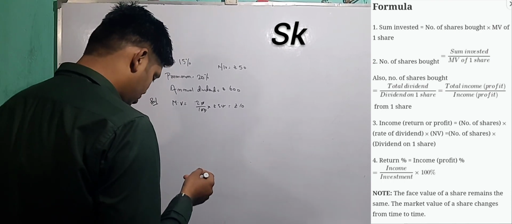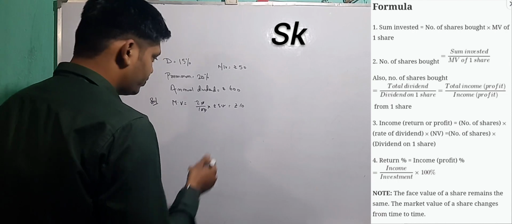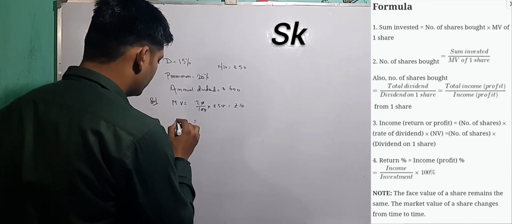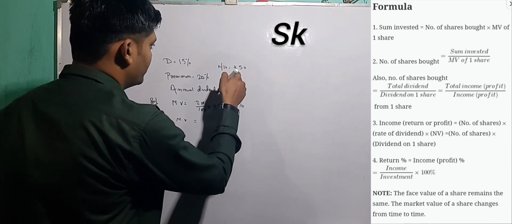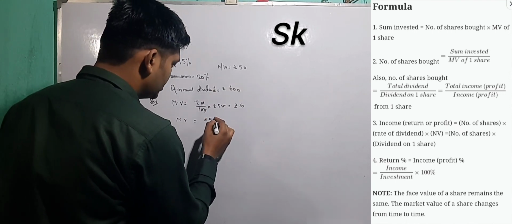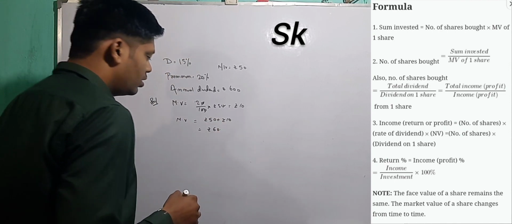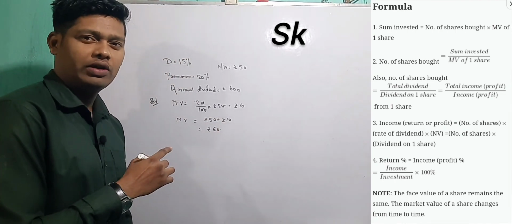Premium is 20%, so it will be 5 twos are 10. So market value is equal to 50 rupees plus the increased value, 10, so rupees 60 is your market value. This is the market value of one share.